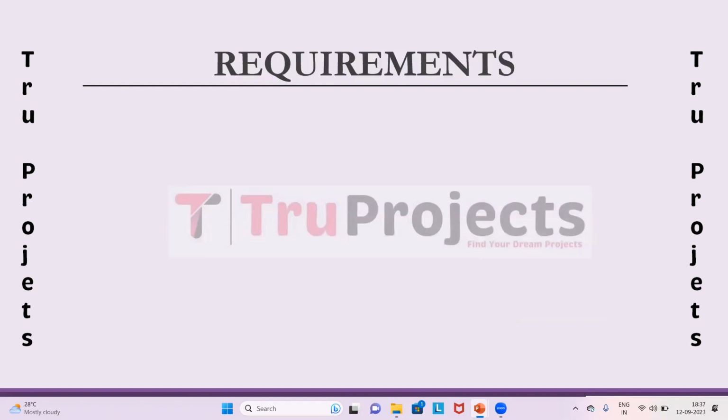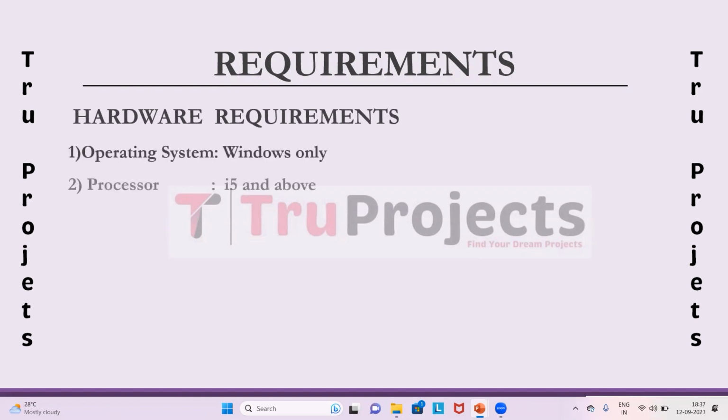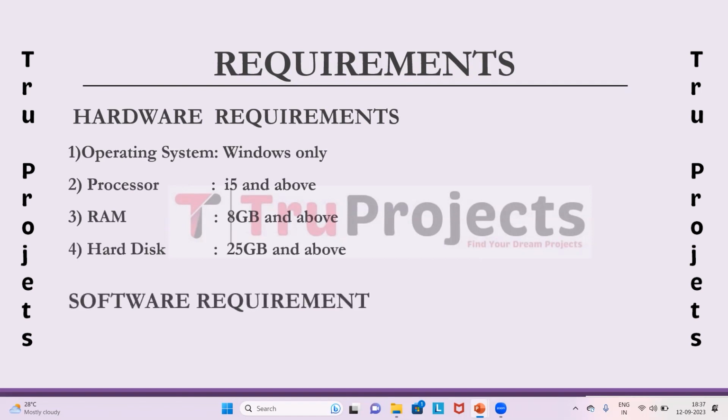For implementing the project, we need two requirements, and they are hardware and software. Coming to hardware, an operating system of Windows, a processor of i5 and above, RAM of 8GB and above, and a hard disk of 25GB and above are included. Coming to software, we need Anaconda 3 and Visual Studio Community version.